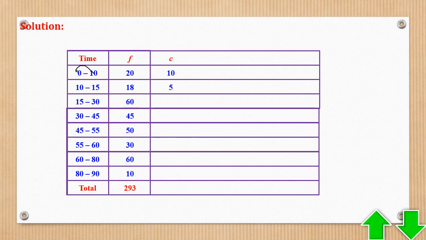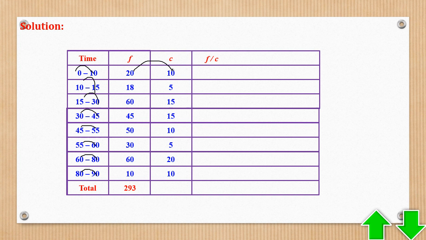So this minus this is 10, this minus this is 5, this minus this is 15, this minus this 15, this minus this 10, this minus this 5, this minus this 10, this minus this 10. From the class width, I can now get frequency density because they told us to draw a histogram. Histogram for unequal class width, we use frequency density.